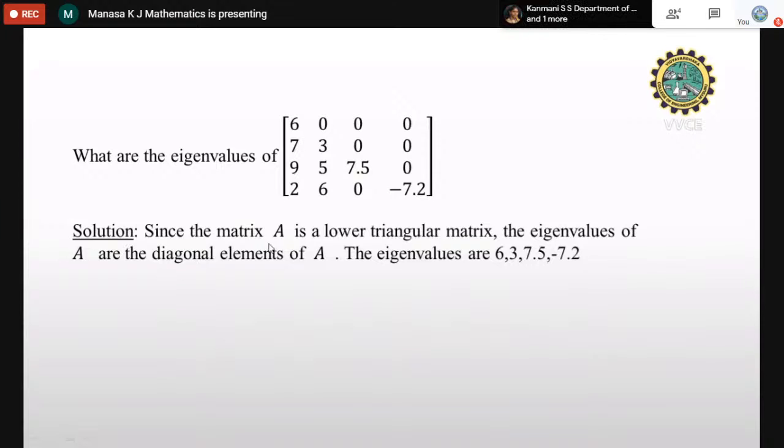So the solution is, since the matrix is lower triangular, the eigenvalues of A are nothing but the diagonal elements. Therefore, the eigenvalues are 6, 3, 7.5, minus 7.2. Instead of finding the characteristic equation and solving it, you do it directly. If it is lower triangular, upper triangular, or a diagonal matrix, the diagonal entries are themselves the eigenvalues.